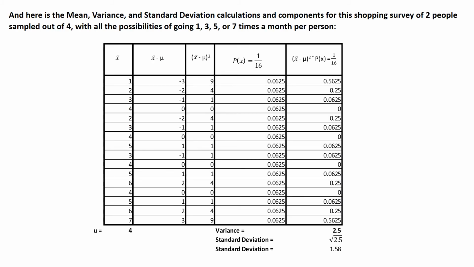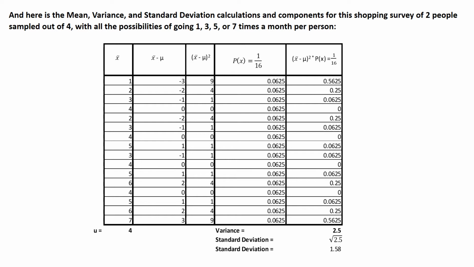And as we did last week also, I have a 1/16 or 0.0625 possibility of getting any combination. But when I figure out the standard deviation, it's 4, as we did.